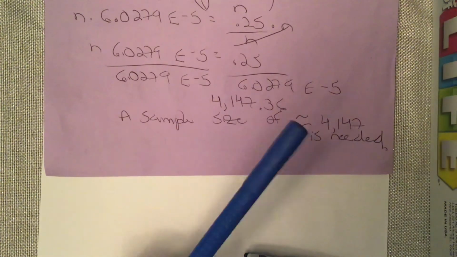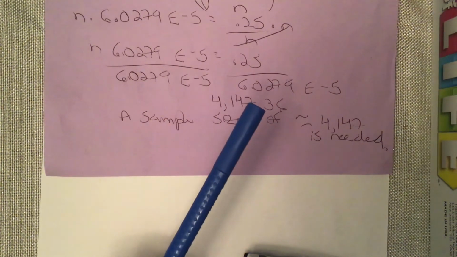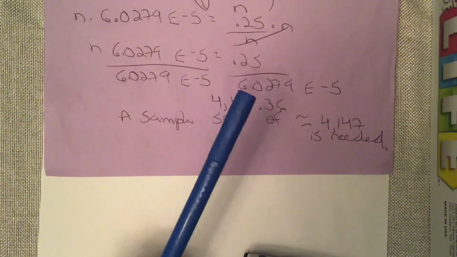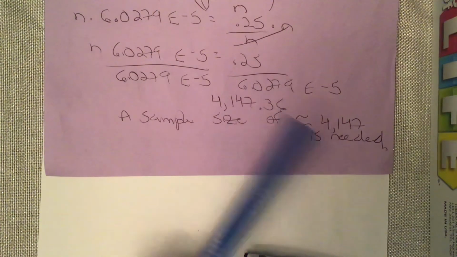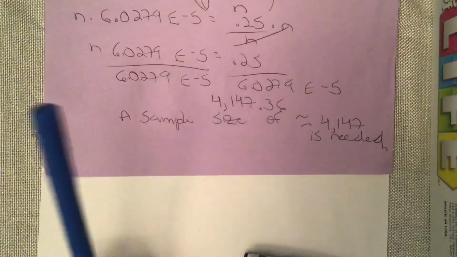If you rounded up to 4,148, because I think we talked about in class, you could make that argument for always rounding up, that's fine too. But you just need to recognize that you need to round. So it's either 4,147 or 4,148.